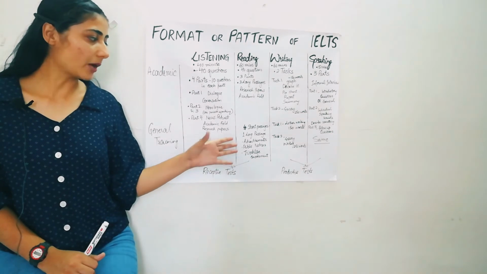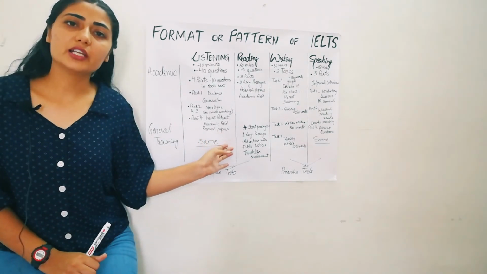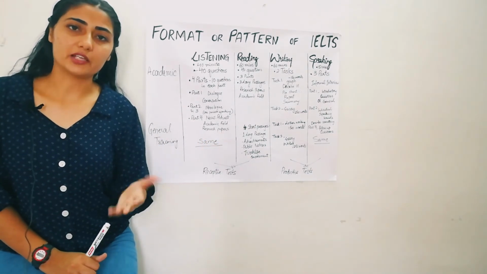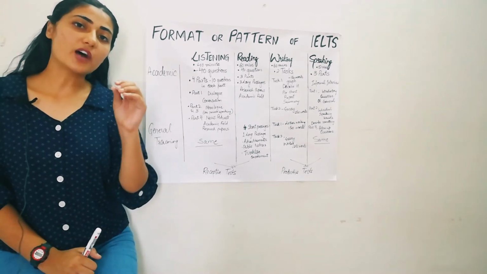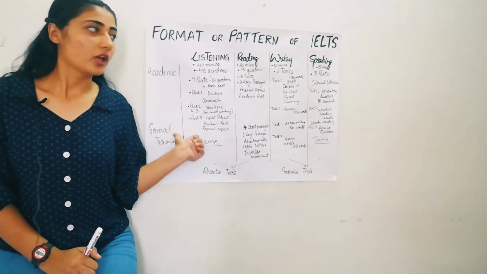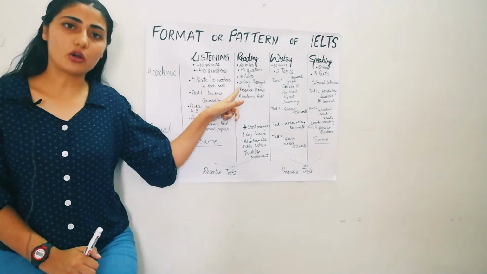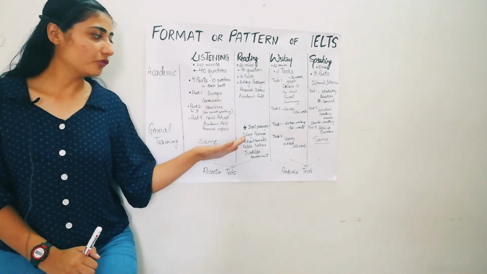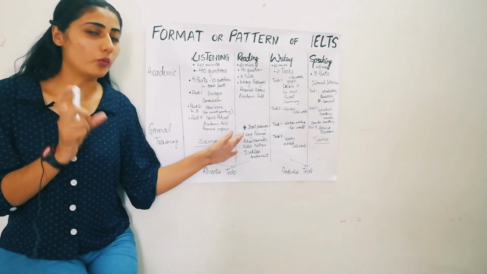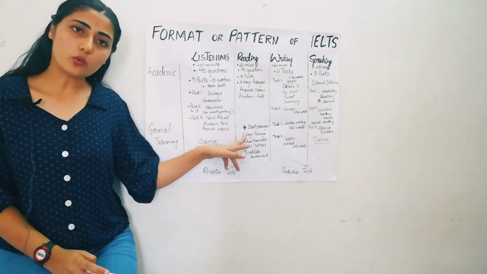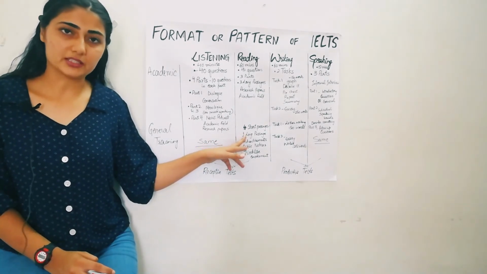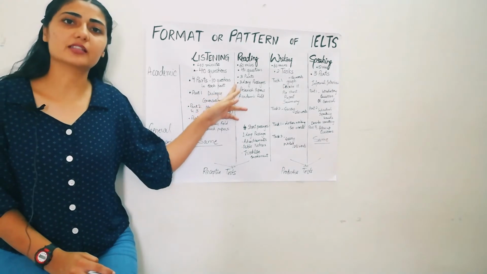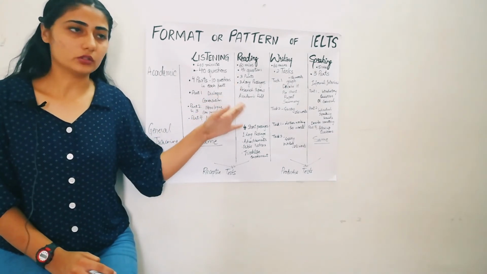The passages are related to social life, and there are 5 passages in general training, whereas in academic there are 3 long passages. In general training, 4 passages are very short, but the 5th passage is a long passage, just the same as in the academic module.